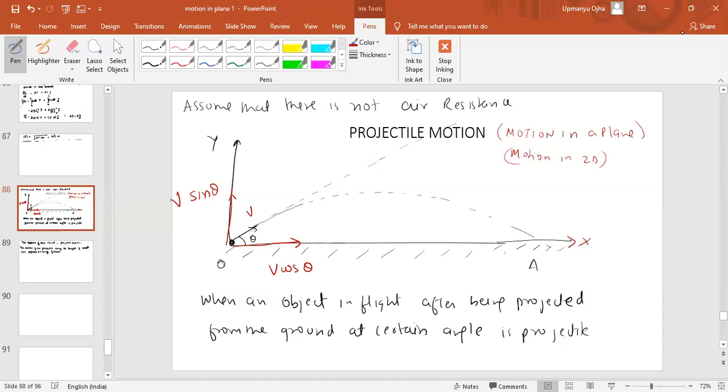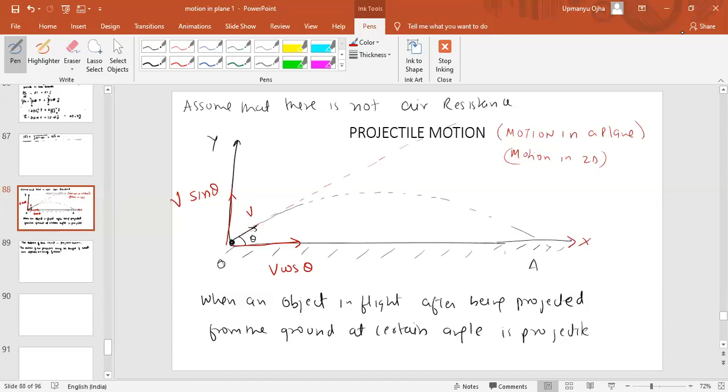And how is it possible? Because we have two separate components of velocity, one along the x-axis, the other along the y-axis. Because of these two components, we have two separate motions, one along x and the other along y. If you combine both motions, then it would be motion in a plane.